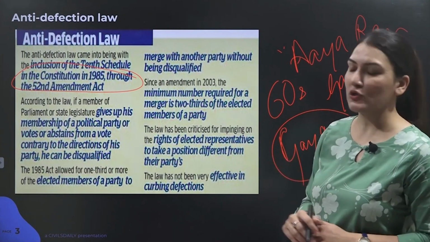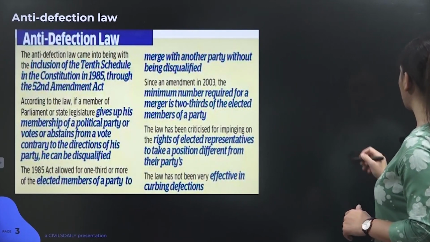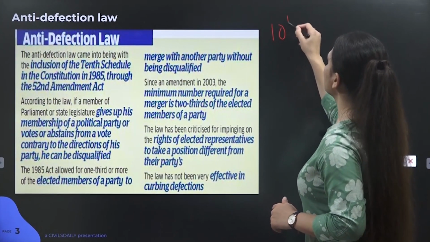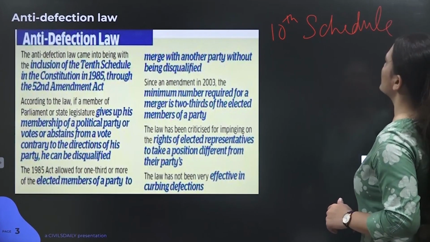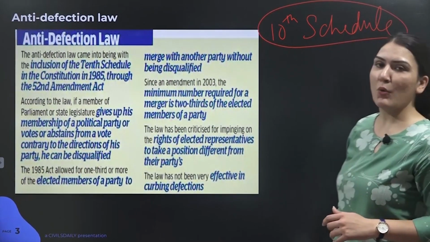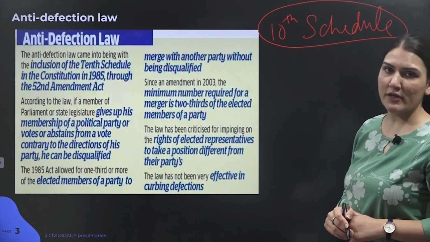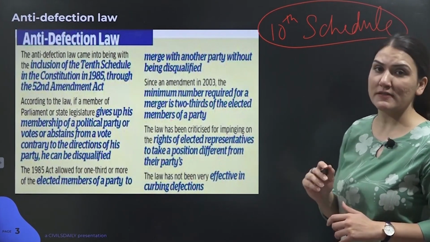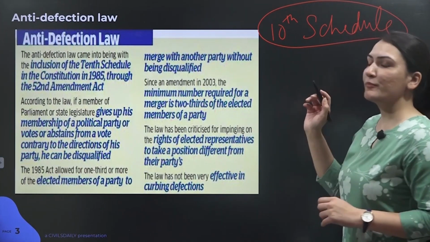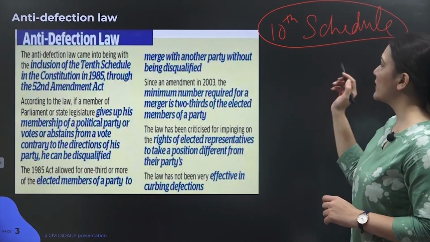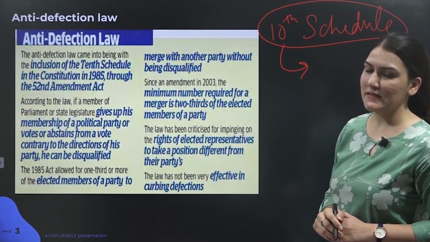Now, anti-defection law added a schedule, 10th schedule, to our constitution. And under this 10th schedule of our constitution, who decides upon these anti-defection proceedings? Speaker or the chairman of the house, Speaker of Lok Sabha or chairman of Rajya Sabha, basically the presiding members of the house, they decide upon the proceedings within these laws.